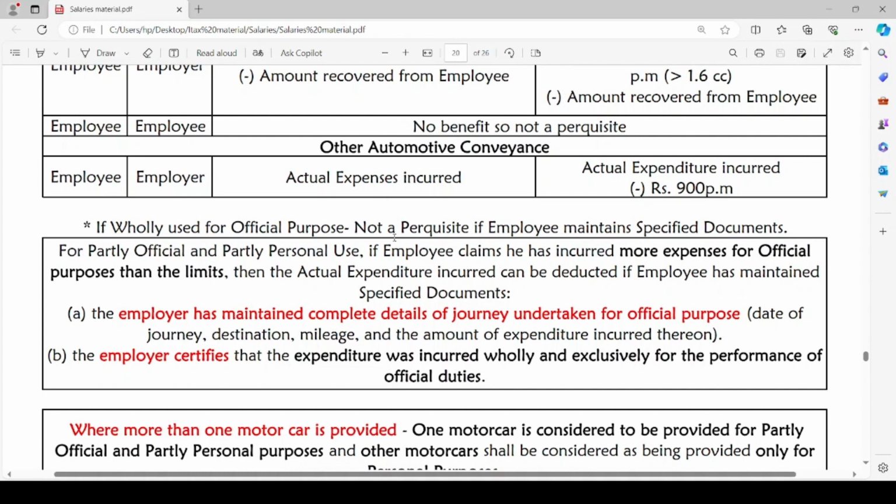And also the employer certifies that the expenditure was incurred wholly and exclusively for the performance of official duties, then the actual expenditure incurred can be deducted.